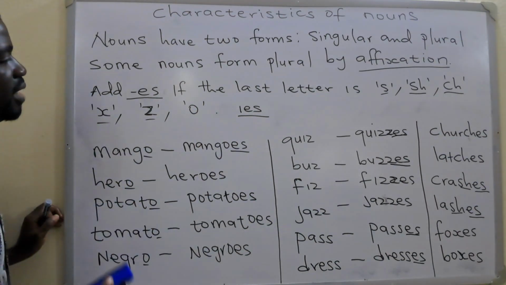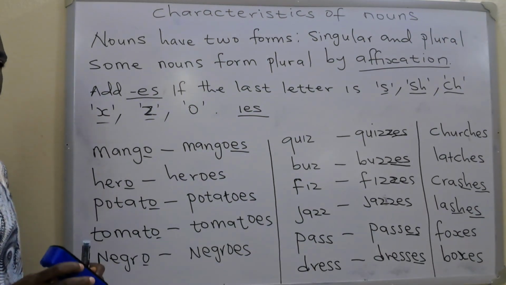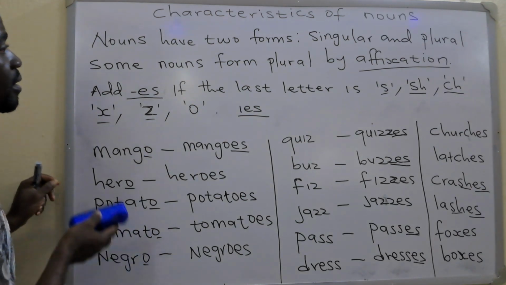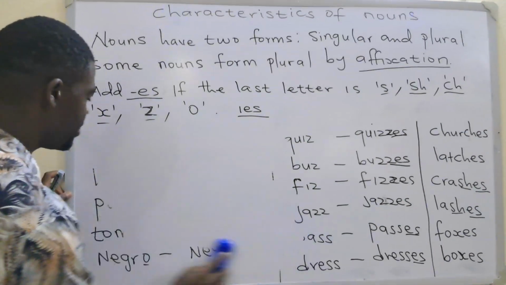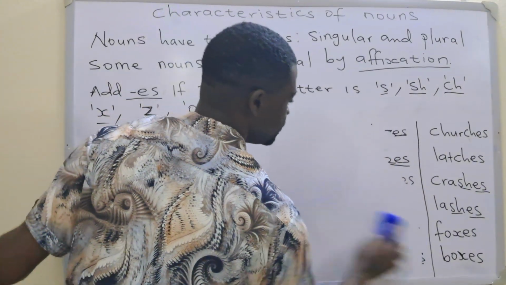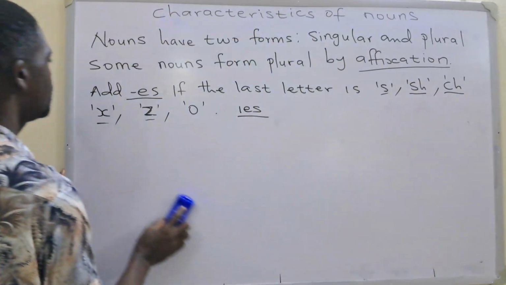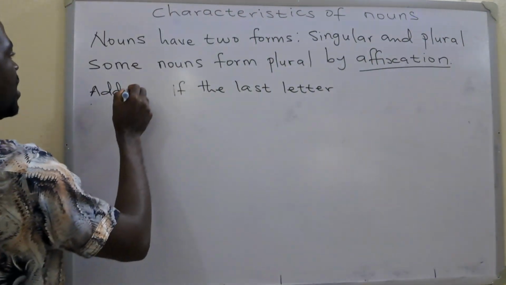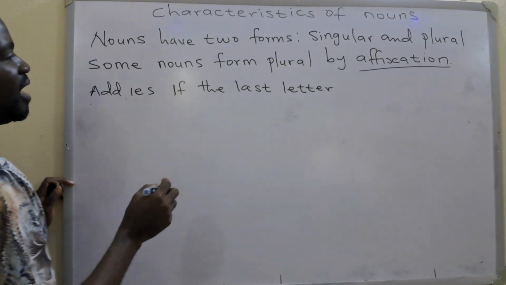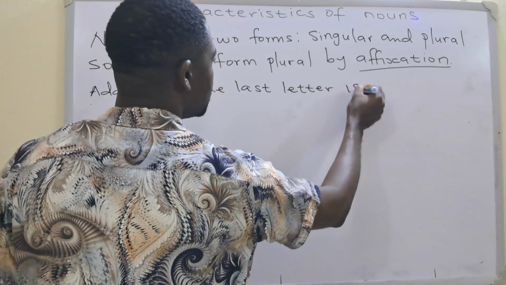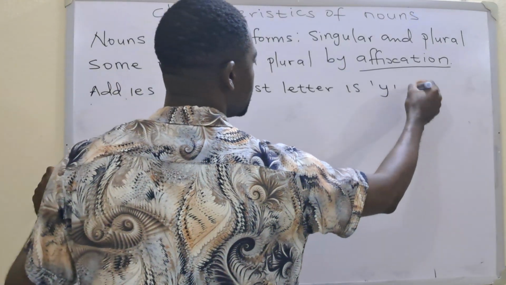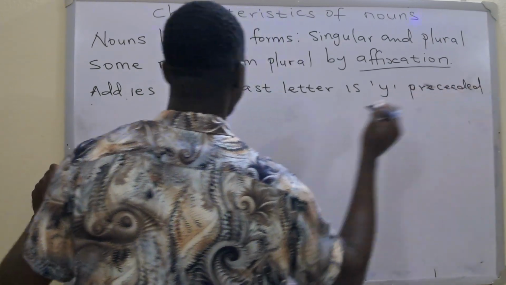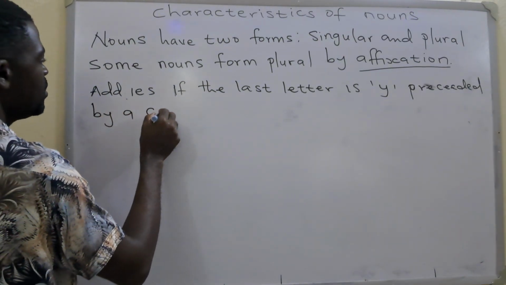You will add this bound morpheme, IES, to form a plural if the noun ends with the letter Y preceded by a consonant.